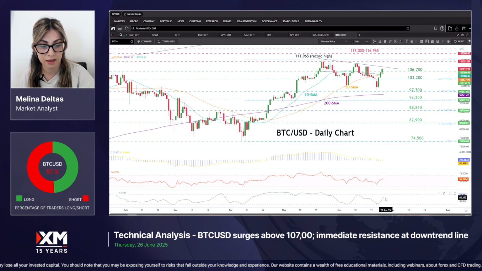Now, we can see that the technical oscillators are having some mixed signs. The RSI is holding above the 50 area, but is trying to move to the downside. The stochastic is trying to overcome the 80 level to confirm that we may see some more gains, and the MACD is flattening near its trigger and zero line. So I think that we have to be cautious here in Bitcoin, and don't believe there is a break above this descending trend line. We can see the price testing the all-time high again.